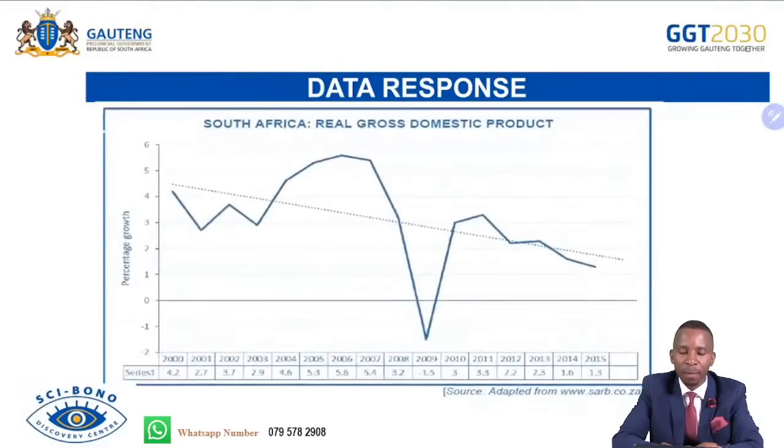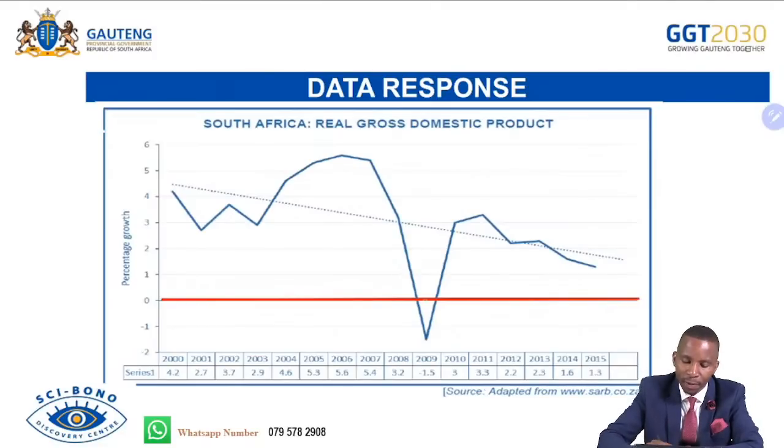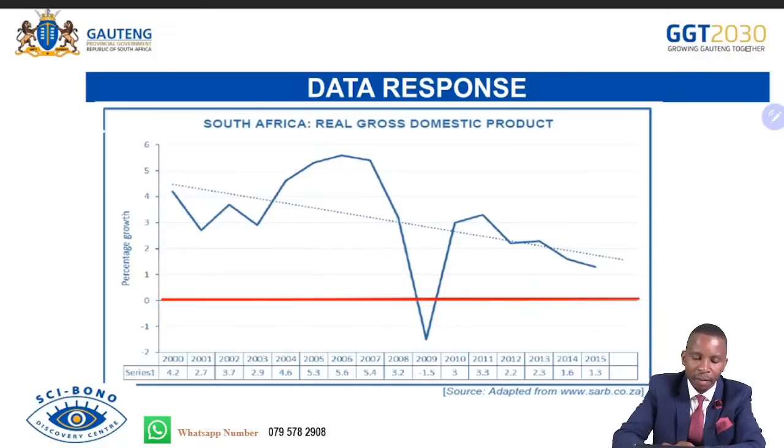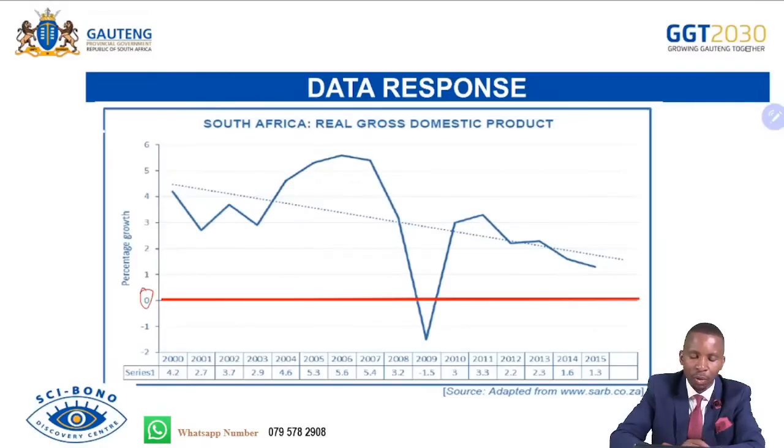The data response. Here you are given the business cycle, indicating real GDP of the country. Analyzing this is very important because now we are noting that in 2009, we had negative growth of negative 1.5% in the economy. So let's see our questions. The very notable part is that the economy has decreased to below even zero, going down there. And that year is only 2009.